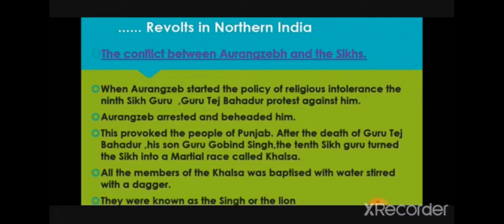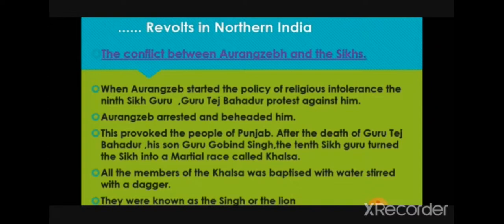The conflict between Aurangzeb and the Sikhs is considered one of the important incidents which happened during the time of Aurangzeb. When Aurangzeb started the policy of religious intolerance, the 9th Sikh Guru, Guru Tegh Bahadur, protested against him. Aurangzeb arrested and beheaded him. Beheaded means he cut his head and killed him. This provoked the people of Punjab.